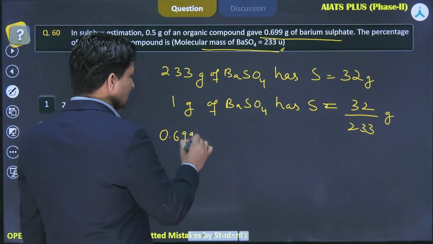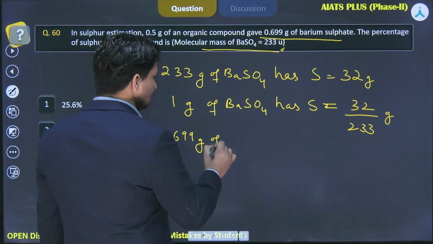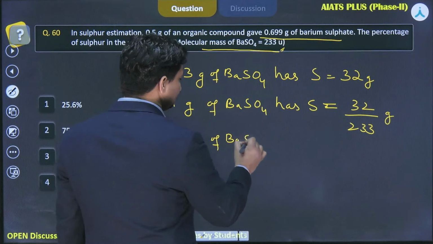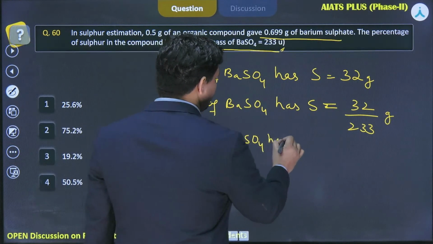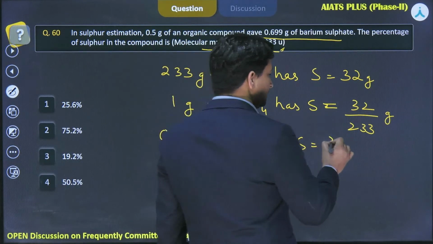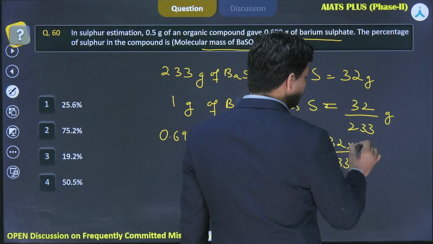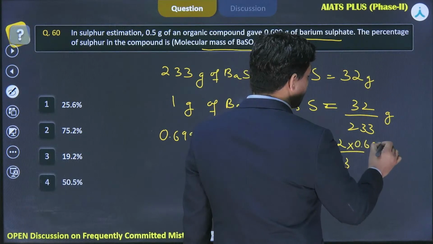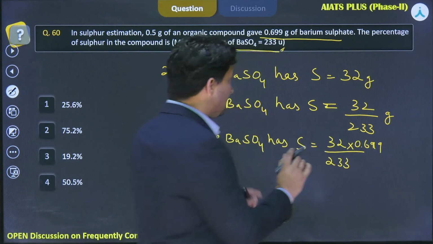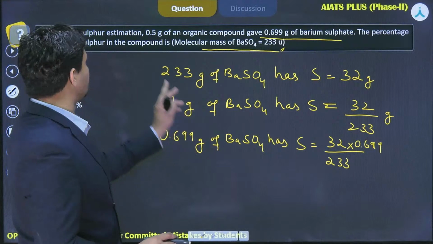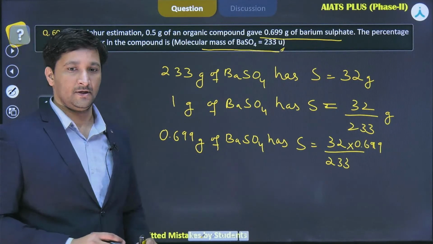So, 0.699 gram of barium sulfate has sulfur equal to 32 by 233 into 0.699. So this is the actual amount of sulfur that was present in this 0.5 gram of organic compound.